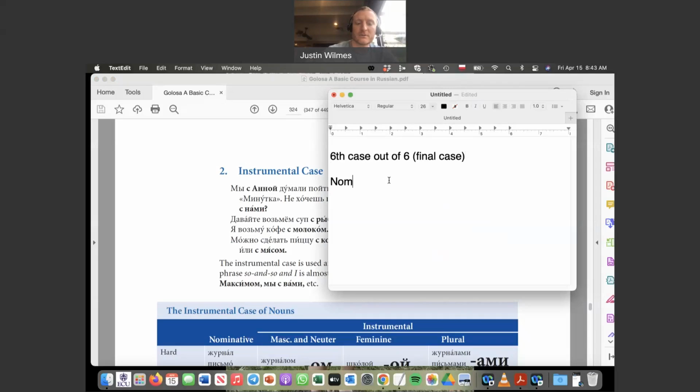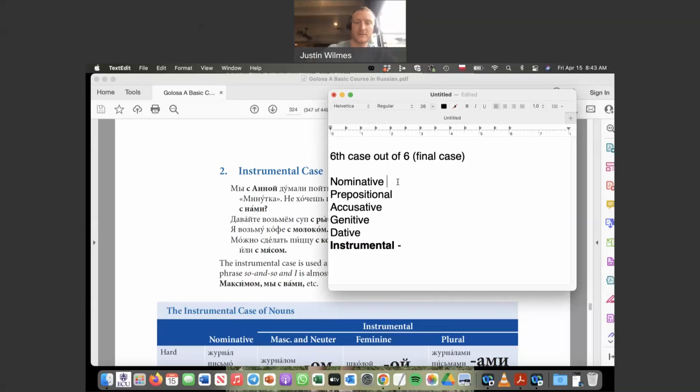We have learned nominative, prepositional, accusative, genitive, dative, and now we're getting into our final one, instrumental. And we've talked about how every grammar case in Russian applies to nouns and adjectives only. It doesn't affect verbs, adverbs, or prepositions. So we always learn the noun endings and the adjective endings, and each case basically tells us the role of the word in the sentence.